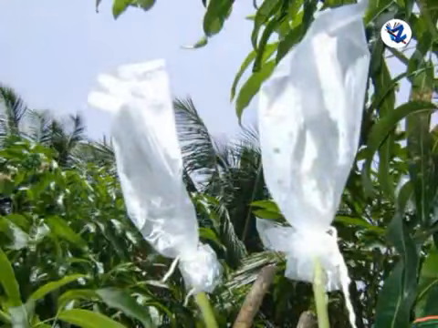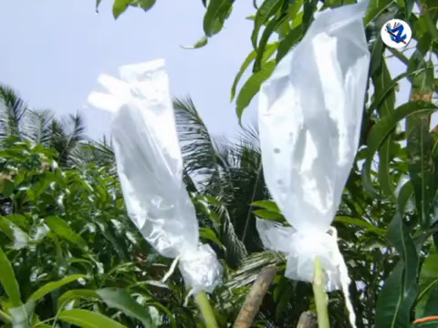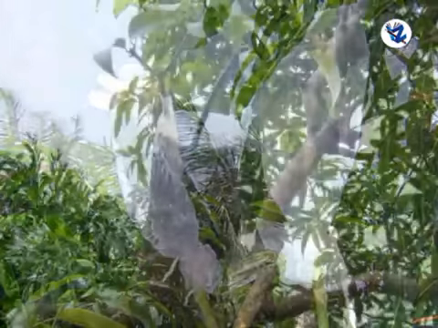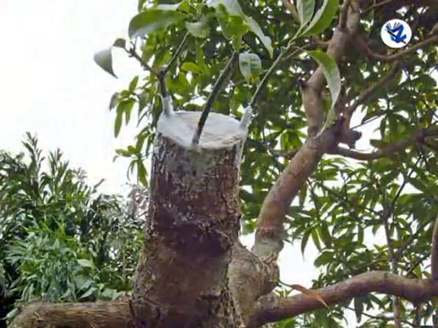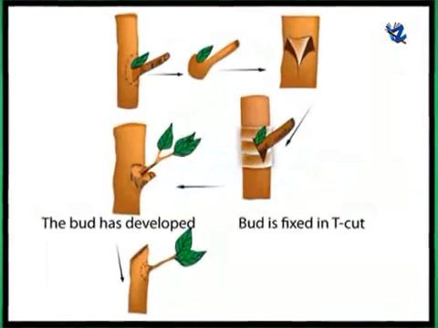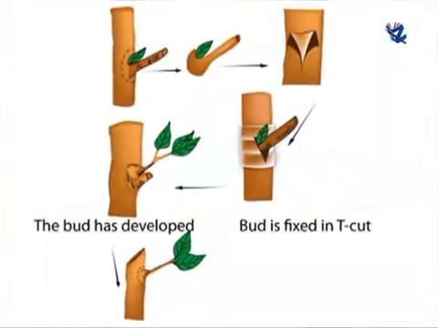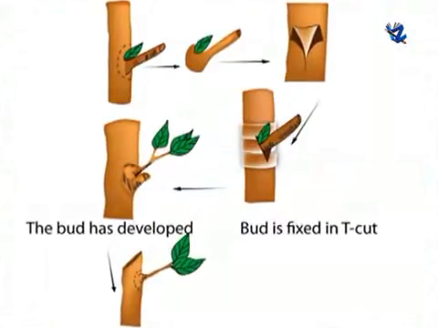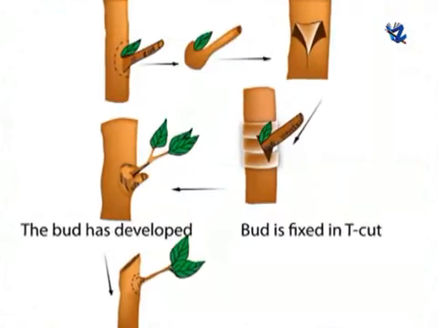Common methods of grafting are tongue, that is whip grafting, wedge grafting, crown grafting. Then budding. It is a type of grafting in which bud is a scion. Here, a single bud along with a piece of bark is used as scion.